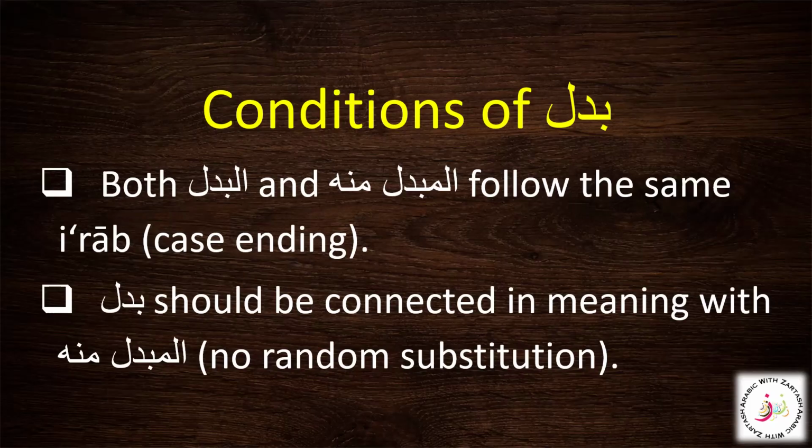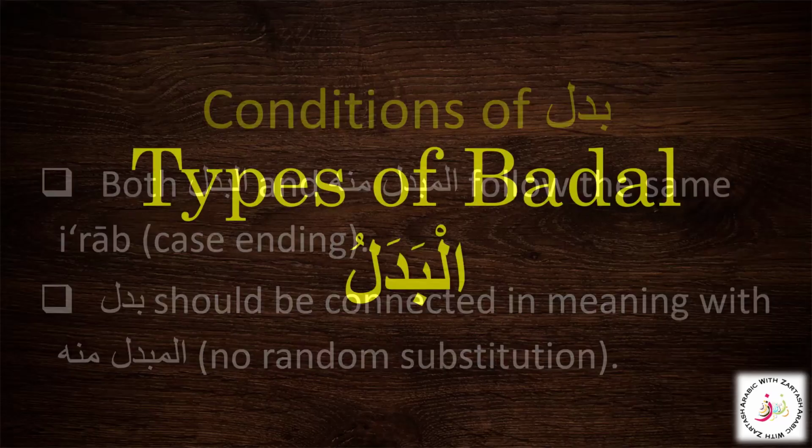And also if the mubdal minhu is majroor, the badal is going to be majroor. So it is going to follow the same irab of the mubdal minhu. Also, the second condition is that badal should be connected in meaning with mubdal minhu, with no random substitution. So these are the two conditions for badal.